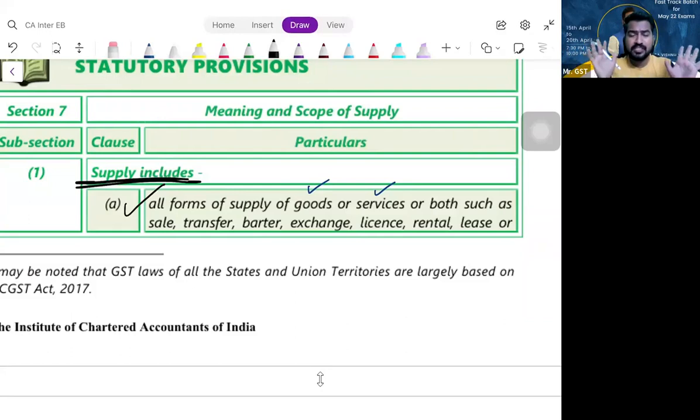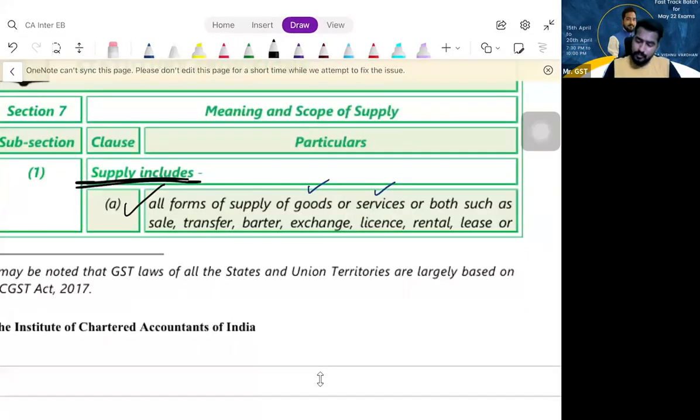Let us proceed. Clear? What is section 7, subsection 1, clause A? All forms of supply of goods or services or both, such as sale, transfer, barter, lease, exchange, rental, etc., made or agreed to be made for a consideration by a person in the course or furtherance of business. So clause A needs what? Supply. In clause A, what are the two elements we need? Business and consideration.